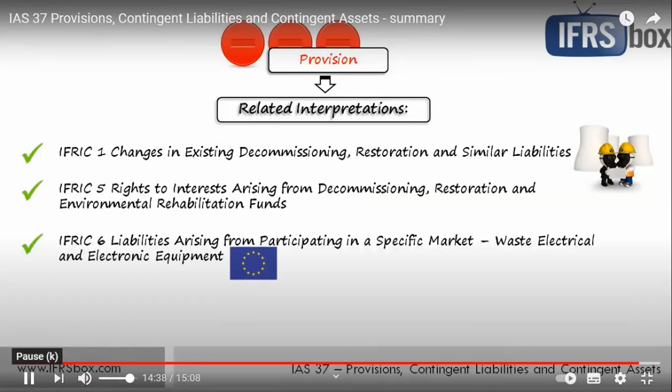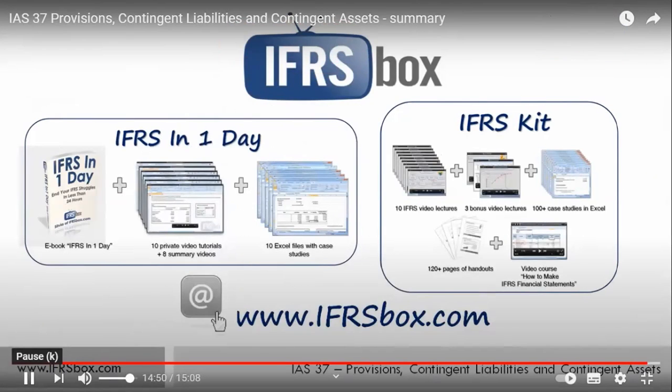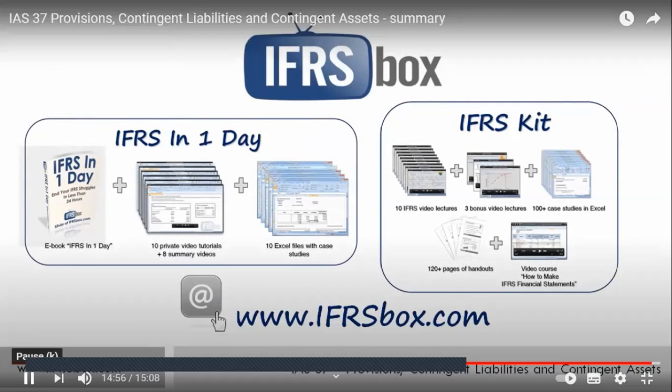Also, IAS 37 refers to two other interpretations, which is IFRIC 17, distribution of non-cash assets to owners, and IFRIC 21, levies. So this was a short summary of IAS 37. You can find the full and detailed explanations with many numerical examples in our IFRS kit.